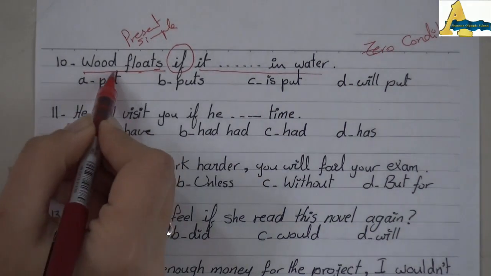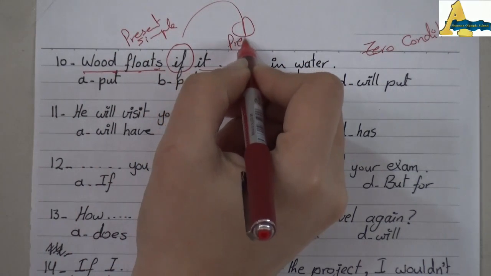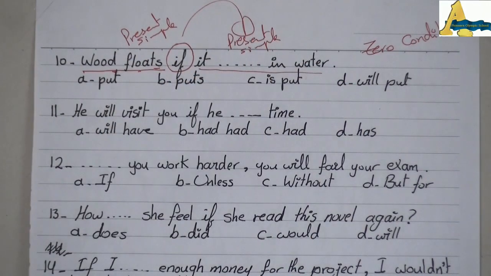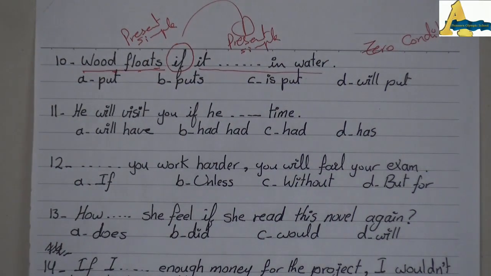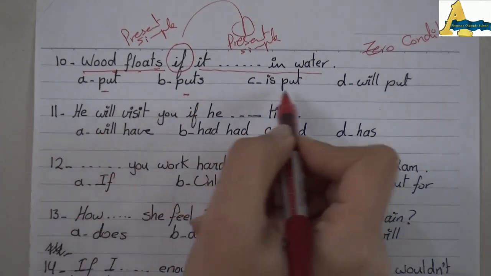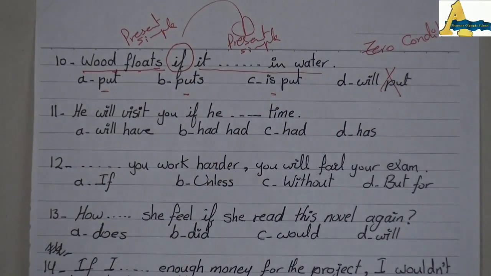The main clause is in the present simple, and the if clause as well will be in the present simple. So the choice is between put, puts, is put, and will put is excluded here because it's not first type.